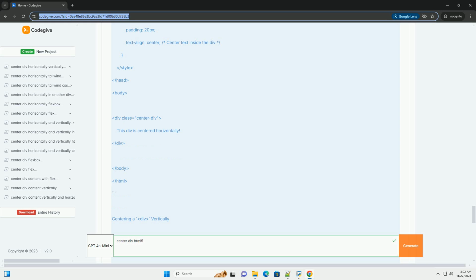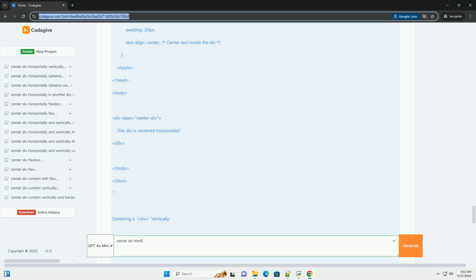Centering a div horizontally. Method 1, Using margin auto. This is one of the simplest methods to center a block element horizontally. You need to set a width for the div and then use margin auto.